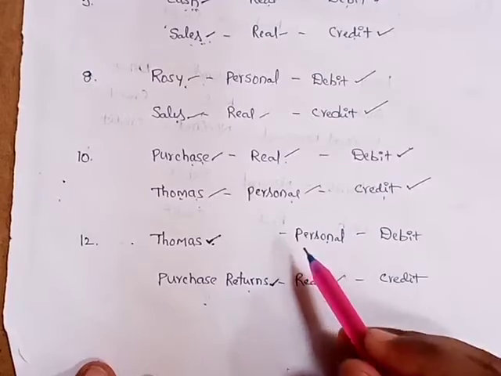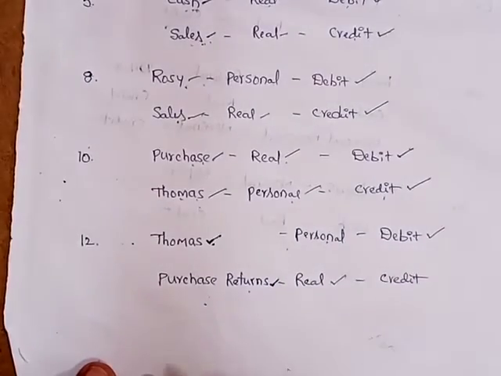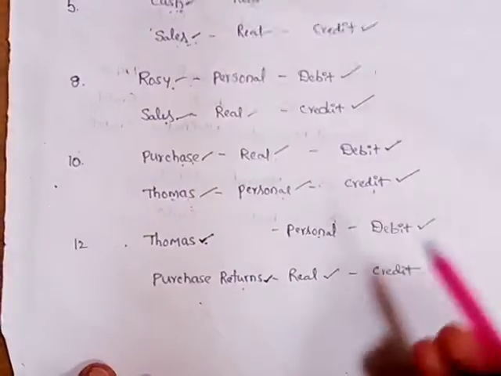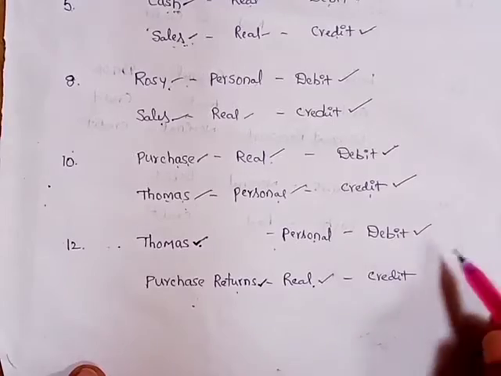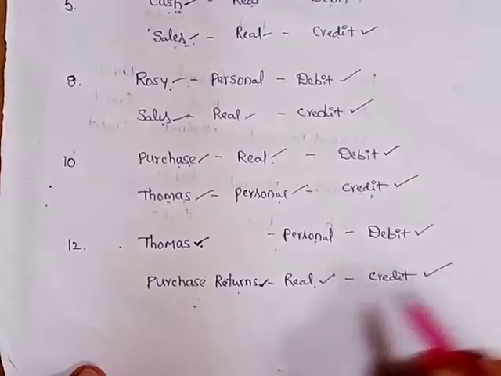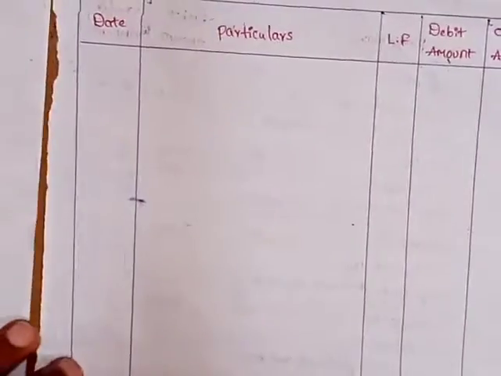Here Thomas is a receiver, that's why what comes into the business, that will be debit. And purchase return, we are returning goods, that means goods will go out from the business. What goes out from the business, that will be credit according to real account. So Thomas debit, purchase returns credit. So entry is